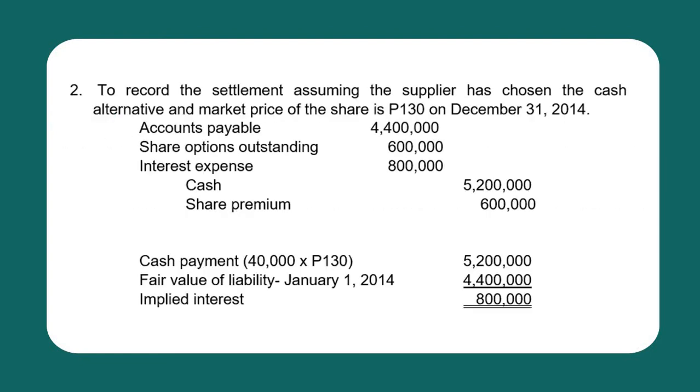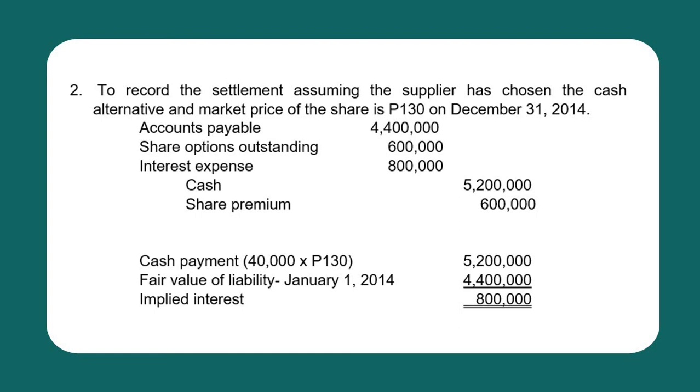So to record the settlement, assuming the supplier has chosen the cash alternative and the market price of the share is 130 on December 31, 2014, which is 1 year after the transaction, the entry will be debit accounts payable 4,400,000, debit share options outstanding 600,000. So what we did was to close the liability account and the equity component account.